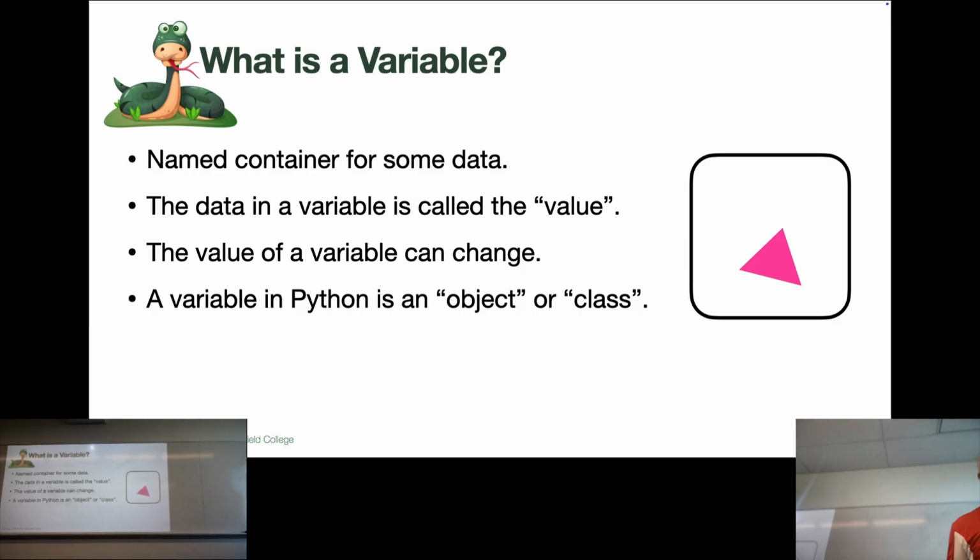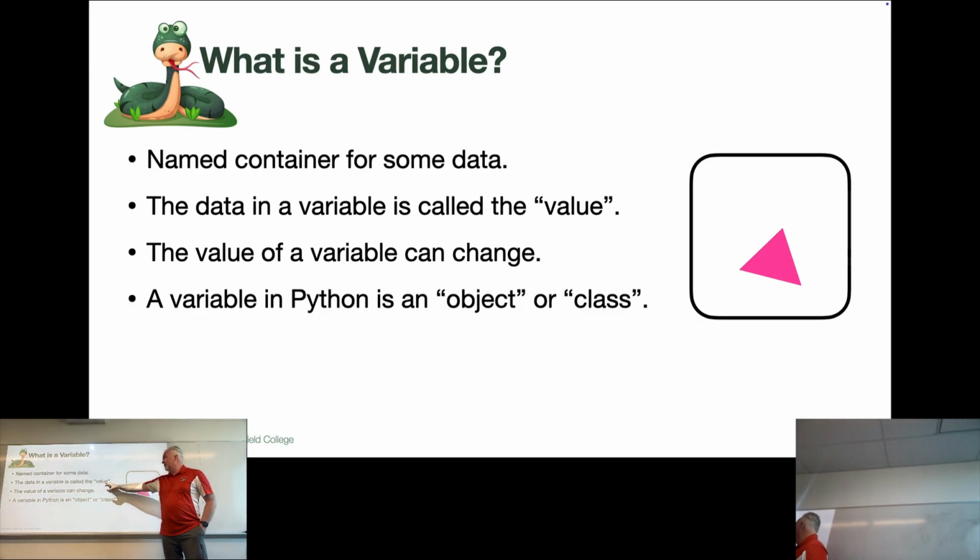It's sort of like my Starbucks cup here, right? I got my Starbucks cup here. It's a container. Inside it is coffee, and it's got a little name here, has my name on it. So this is my Starbucks container. We have all kinds of containers in life, and a lot of times the name of the container tells us what's inside.